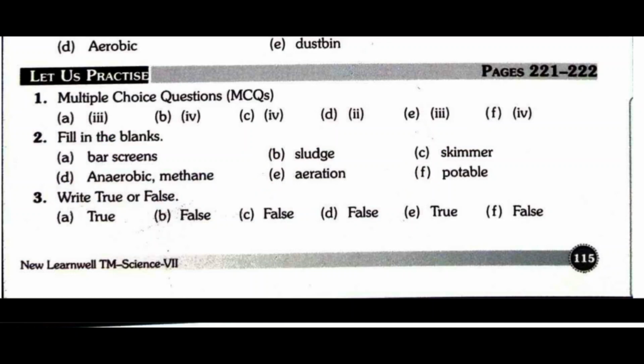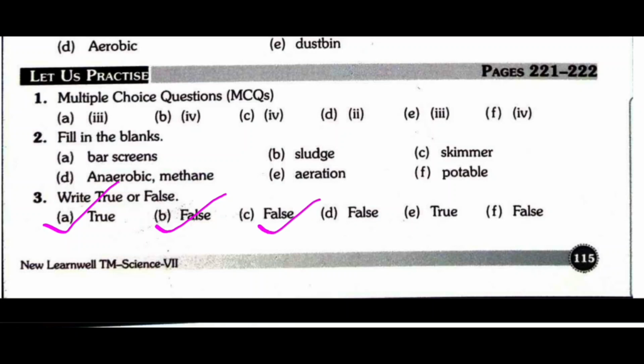Then come to question number 3, that is true or false. First question: phosphate and nitrates are inorganic impurities. This is true. Manholes are located at a distance of 5 to 6 kilometers. No, false. Sewage from leaking pipes cannot enter the drinking water pipes.